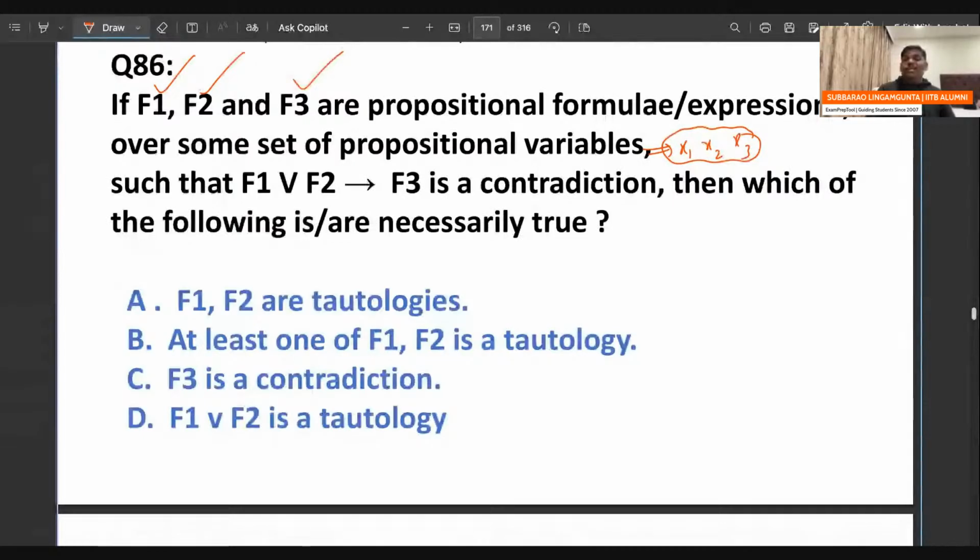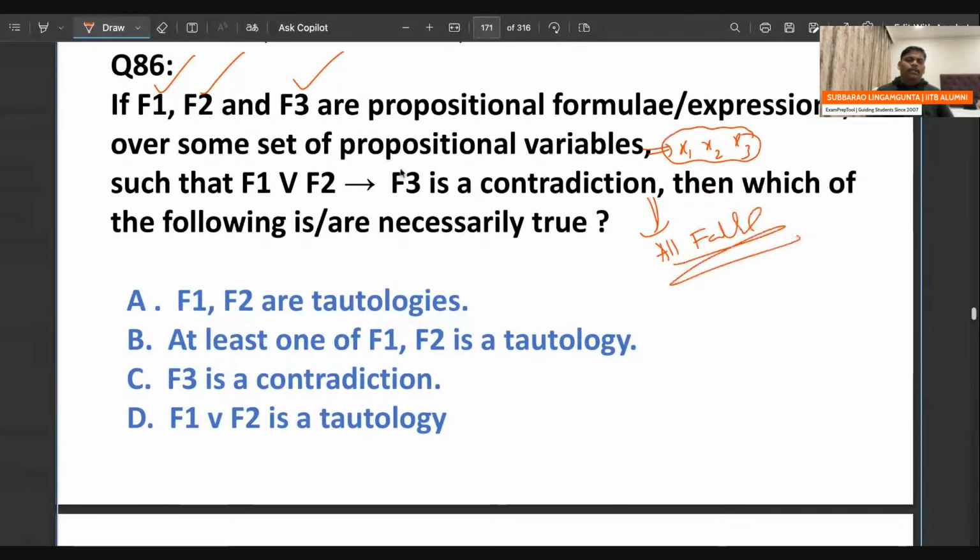Such that the expression (F1 or F2) implies F3 is a contradiction. Remember, contradiction means all false. Please be careful.